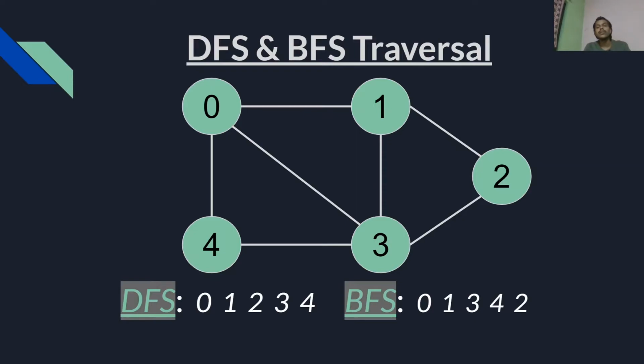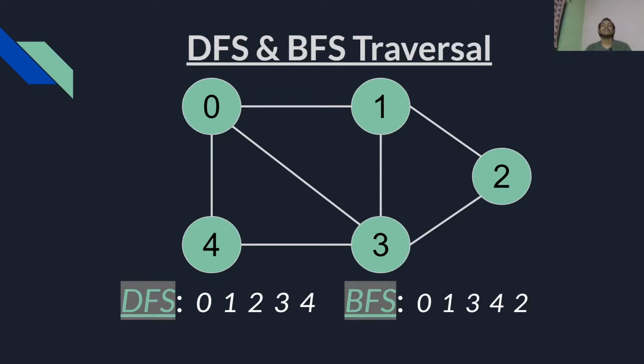Now coming to BFS. As we discussed in the algorithm, in BFS we pick a node and we visit all the neighbors of that node that are at the same level before visiting another node that is not on that level.